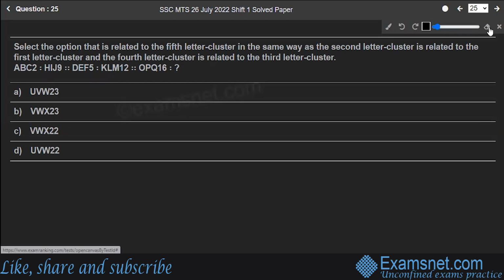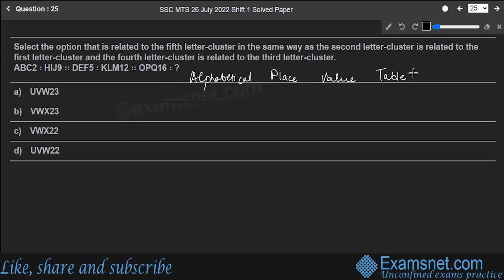So let's understand the pattern first of all. Since we are dealing with alphabets, most probably we'll be using the alphabetical base value table. I already made that table earlier in this paper, so please refer to that table. And again, I'm recommending that before the start of the paper, or whenever you make the table the first time, keep it handy with you because it will be used at a number of places for your mental ability problems.